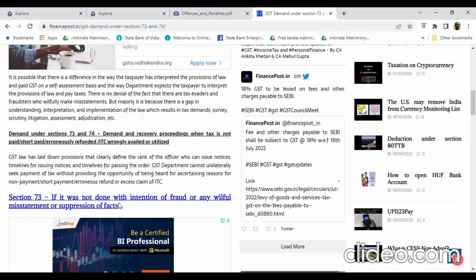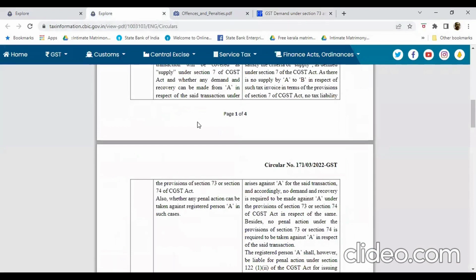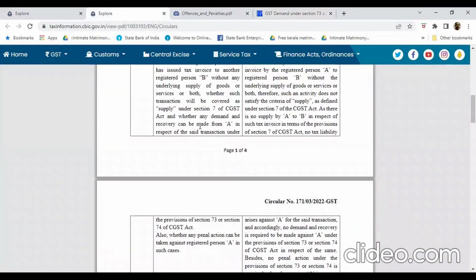Section 74 is demand and recovery proceedings when tax is not paid, short paid, erroneously refunded, or ITC wrongly availed or utilized, when it is done with the intention of fraud or any willful misstatement or suppression of facts. These two sections cannot be charged against A, so penalty cannot be levied on A as per Sections 73 and 74.